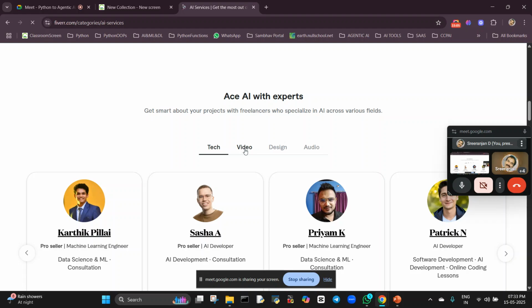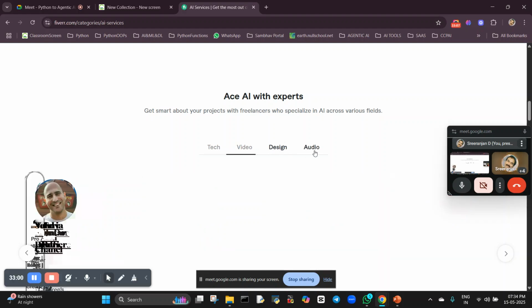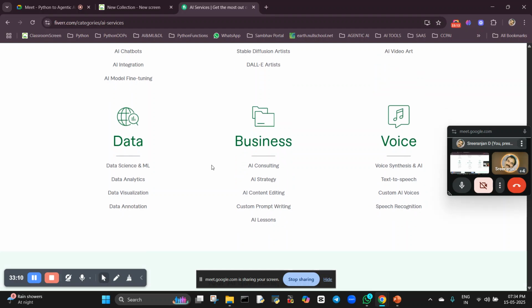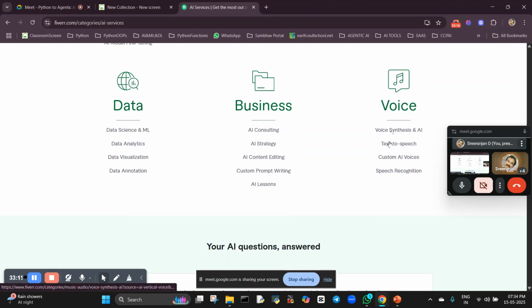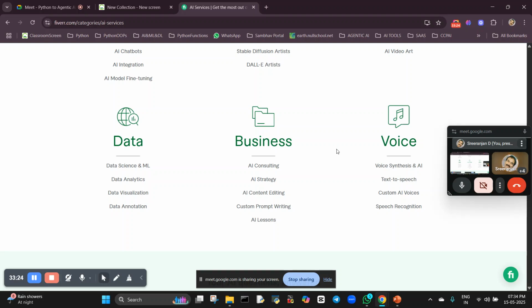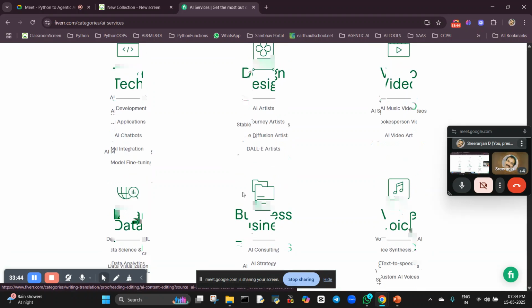See here: tech, video, design, audio, text to speech. These are all the different kinds of things we can do. In this case, voice synthesizer, text to speech, custom AI voice, speech recognition. These are all the services the clients need. Here also data science and machine learning, data analytics, data visualization, data annotation, all these things are covered. In the second month we are going to cover all these things. AI content editor, custom prompt engineering, AI lessons, all these things using AI tools.